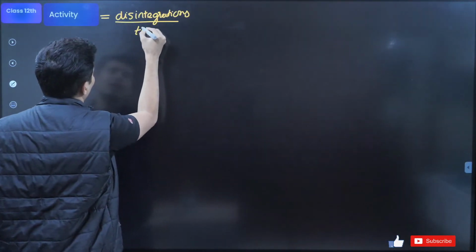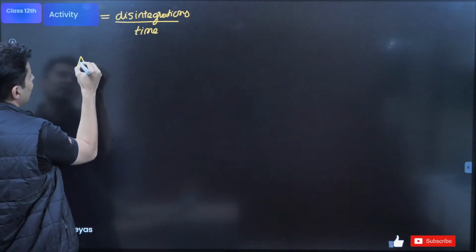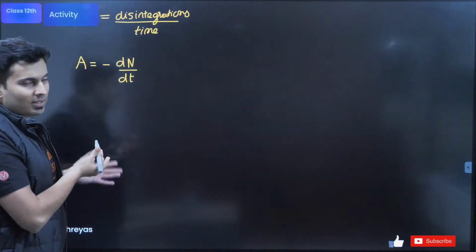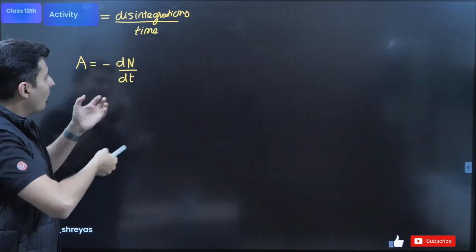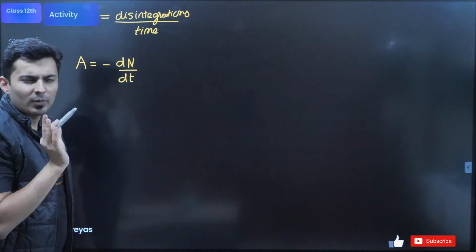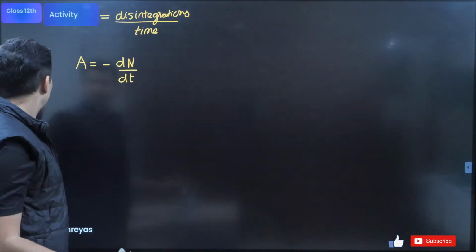Basically, activity is nothing but the modulus of dN by dt, or just put a minus sign. How many nuclei are decaying per unit time is just the activity. That's all. Simple, nothing else.